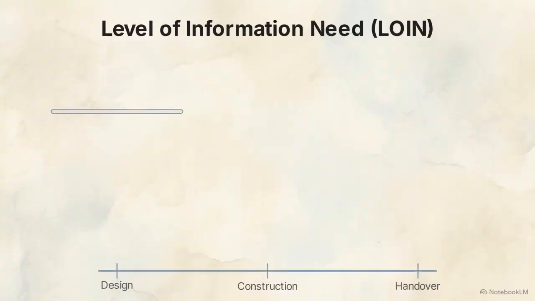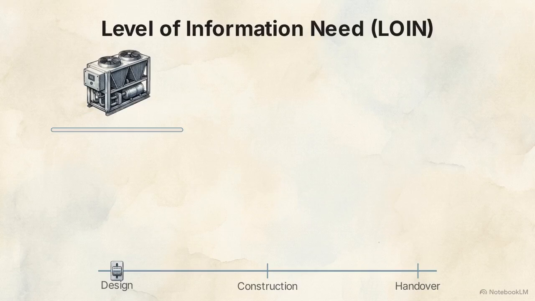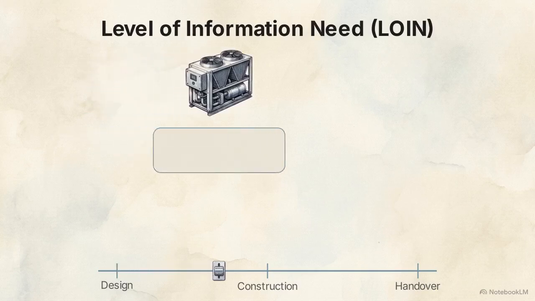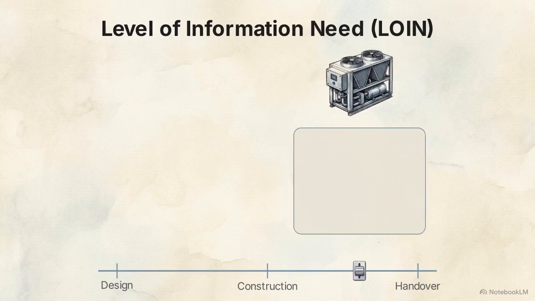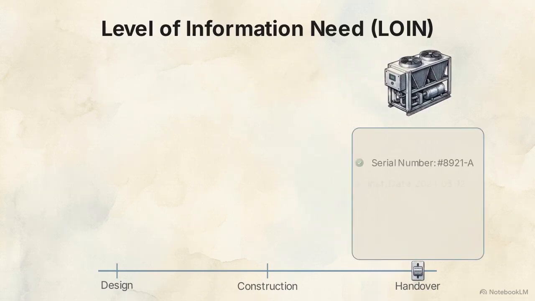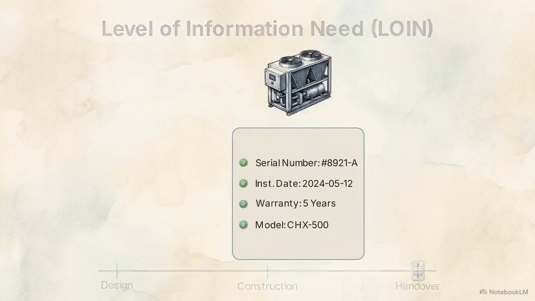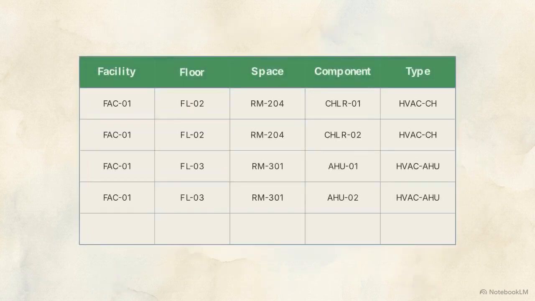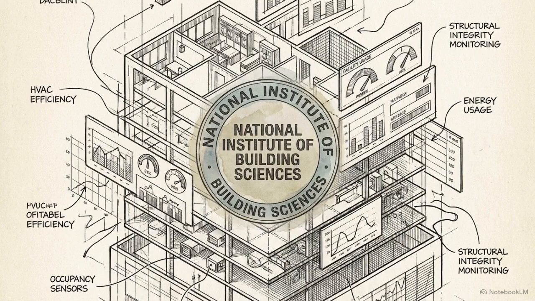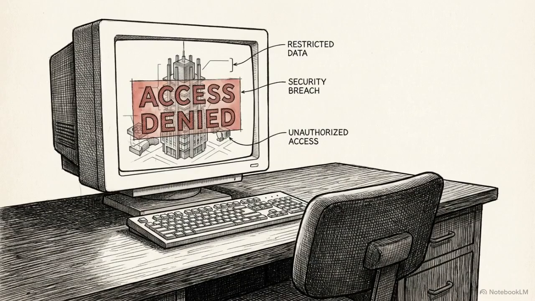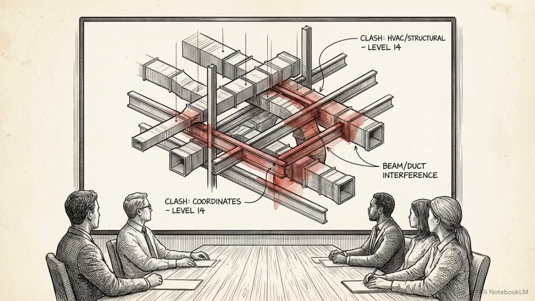To prevent this, the industry relies on the level of information need, or LOIN. This timeline shows a slider dynamically adjusting the data depth attached to a component. As it locks into the handover stage, the data block expands to reveal verified as-built metrics. A successful LOD 500 delivery requires a validated COBie dataset, functioning within an asset information model, as defined by the National Institute of Building Sciences. If the final digital model cannot be used for daily operations, the digital objectives of the construction phase have simply not been met. Bridging the gap between initial data entry and final handover requires a mechanical engine: coordination.